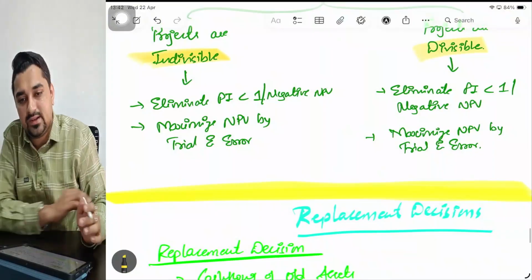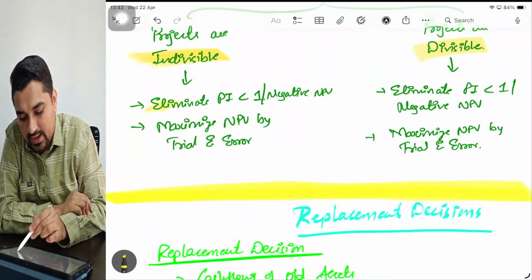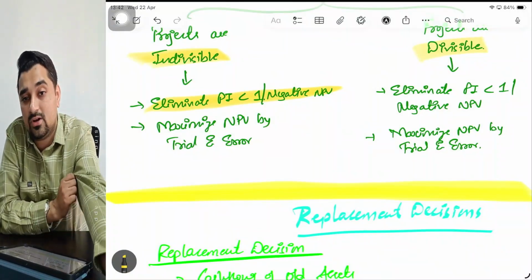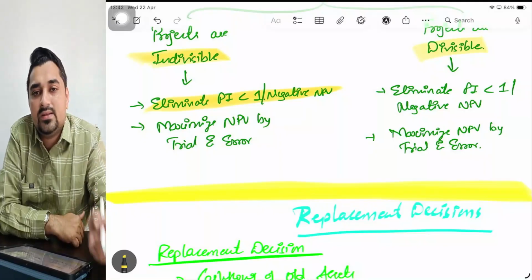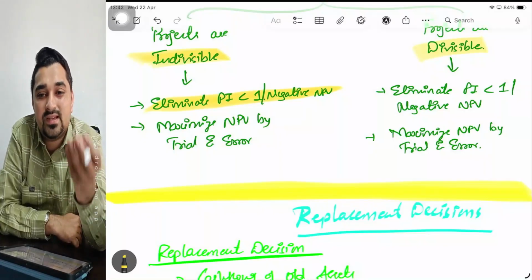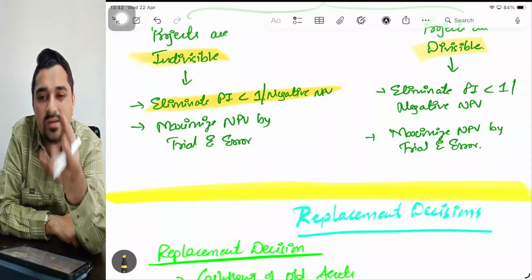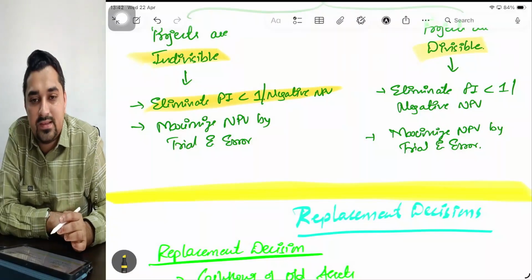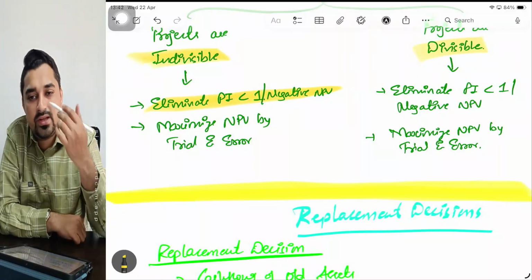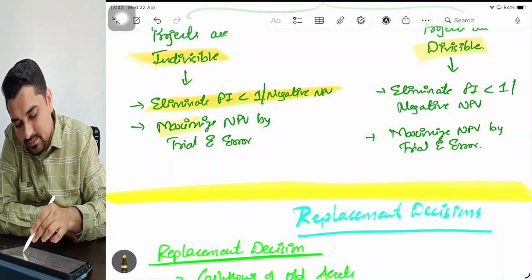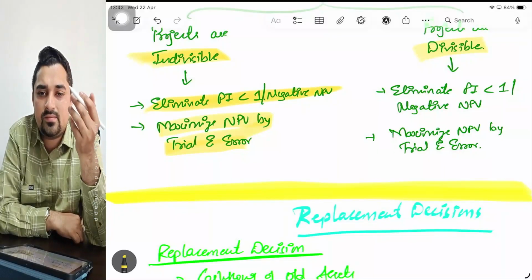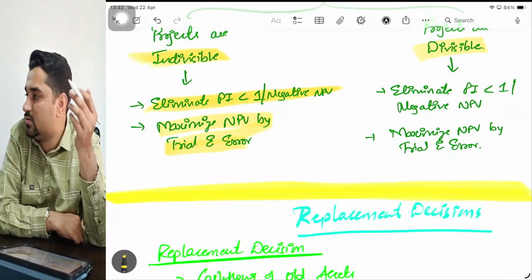So when the projects are indivisible, first, by common sense, I will eliminate projects with PI less than 1 or NPV negative. Why? If NPV is negative or PI is less than 1, what is the interpretation? Sir, whatever money I have put in, my basic investment, the opportunity cost of capital, that also I am not earning. So I'll never select those projects with negative NPV or PI less than 1. Next, using common sense and trial and error, I'll maximize my NPV. Then I'll see in the remaining 4 projects wherever my NPV will be maximum. Wherever I have maximum NPV, I'll make that investment.